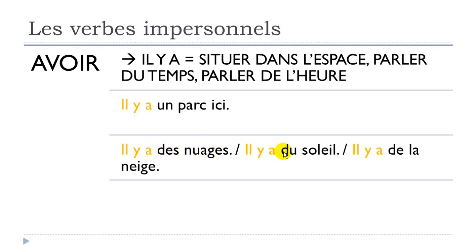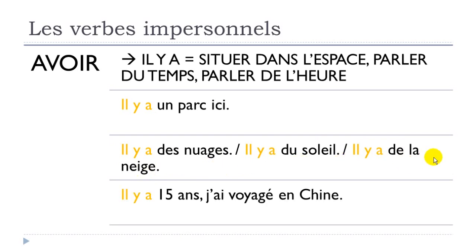Il y a du soleil, sun. Il y a du soleil. So there is sun. Il y a de la neige, snow. Il y a de la neige. And then, if you want to talk about the time or a period, il y a 15 ans. In that case, it's quite interesting because when we use this il y a 15 ans, technically it's 15 years ago. So this il y a will mean ago.